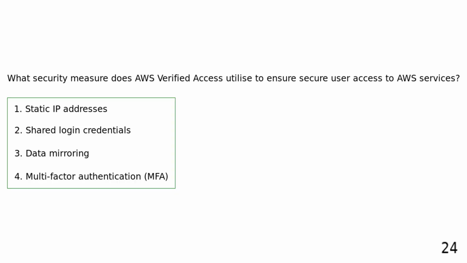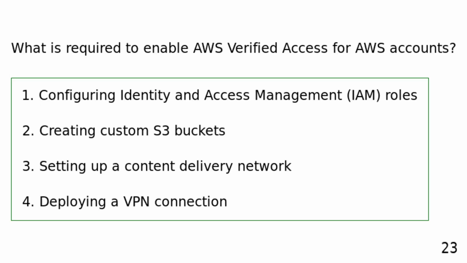What security measure does AWS Verified Access utilize to ensure secure user access to AWS services? Static IP addresses. Shared login credentials. Data mirroring. Multi-factor authentication. AWS Verified Access utilizes multi-factor authentication as a security measure to ensure secure user access to AWS services, requiring additional verification beyond passwords.